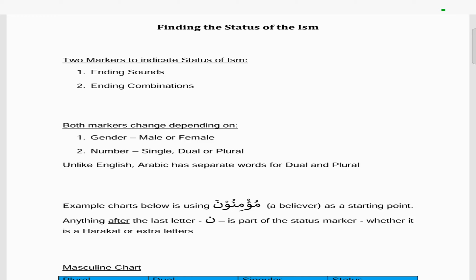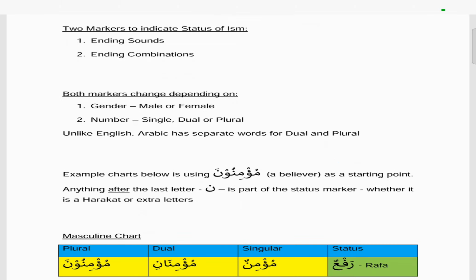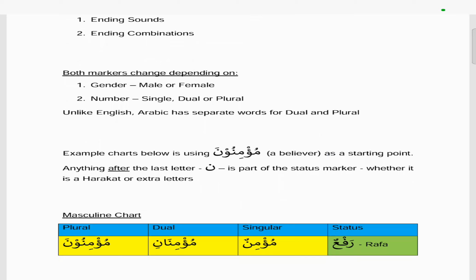One is called the ending sound, where you look at the harakat on the last letter of the word, and the ending combination is when you look at the letters that are added to the word in order to determine its status. Both of these markers change depending on the gender, whether it's male or female, and the number, which can be single, dual, which is 2, or plural, which is more than 2.